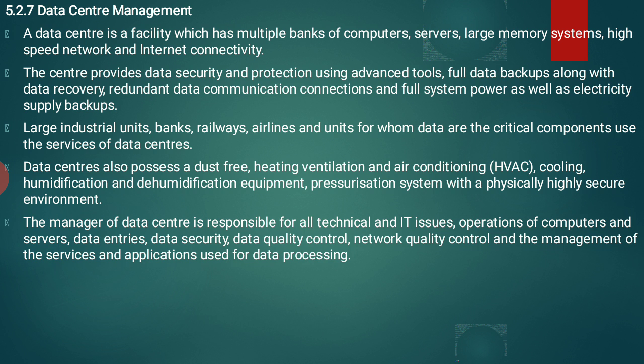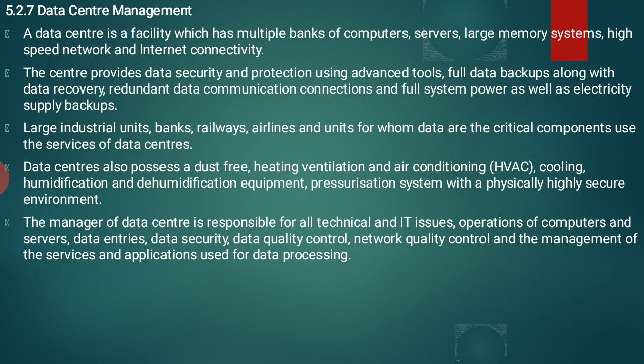Large industrial units, banks, railways, airlines, and units for whom data are the critical component use the services of data centers. So data centers are necessary for large industrial units, meaning companies.